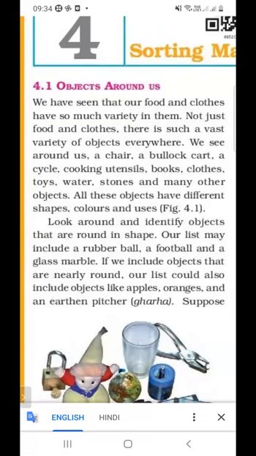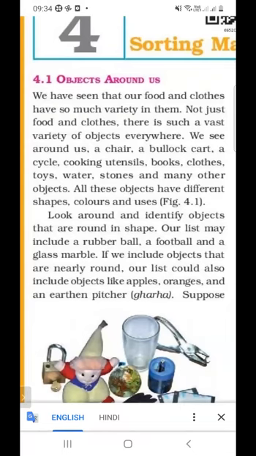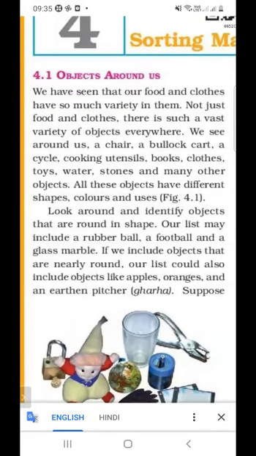Toys can be available in different shapes and in different colors, and they have different uses. A book has a different use, clothes have a different use, water has a different use, and a chair has a different use. So all objects have their different shapes, colors, and uses.